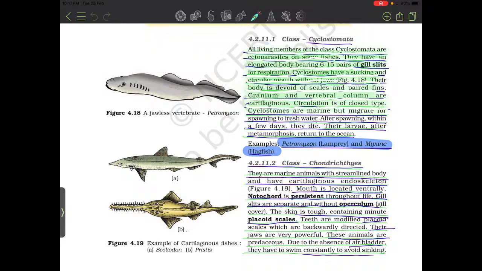Circulation is of closed type. Cyclostomes are marine but migrate for spawning in freshwater. After spawning, within a few days, they die. Their larvae, after metamorphosis, return to the ocean. Example: Petromyzon and Myxine, hagfish.